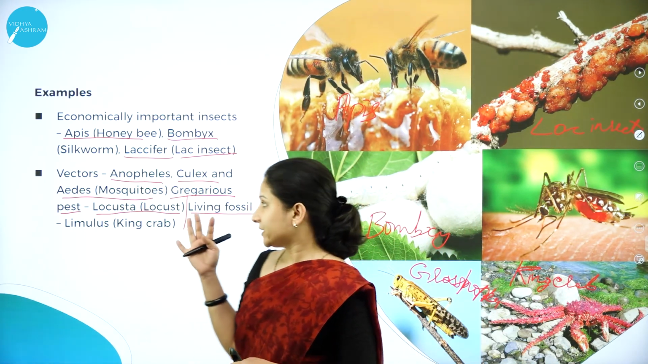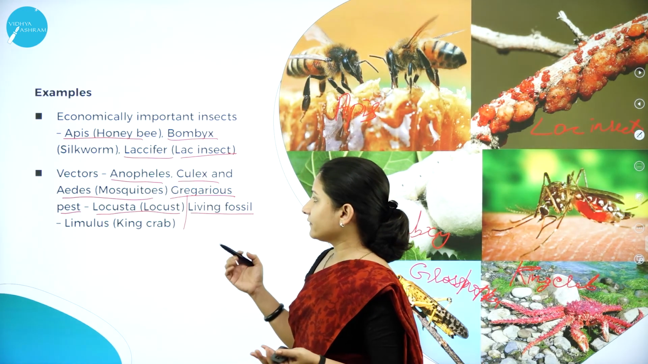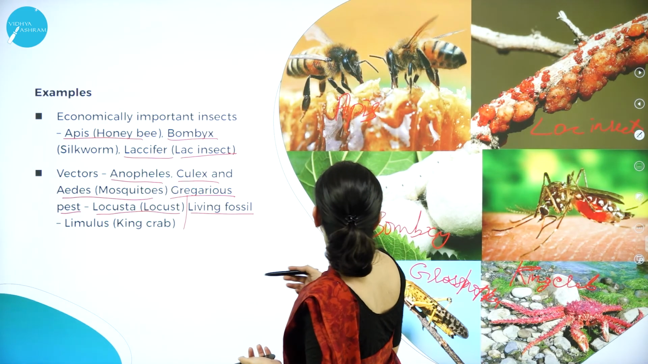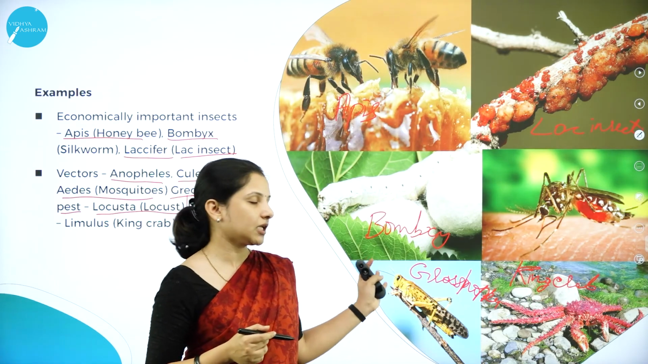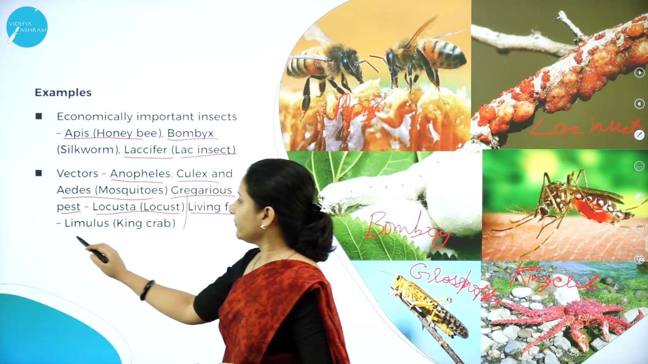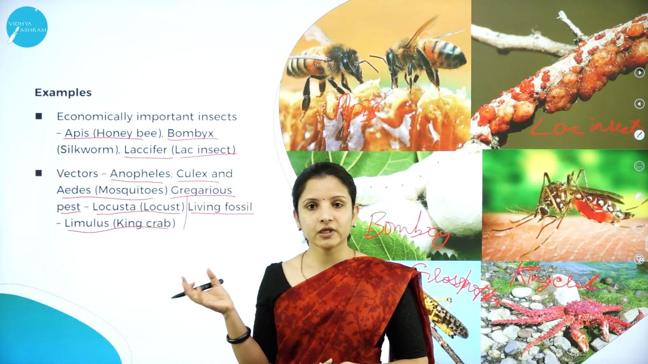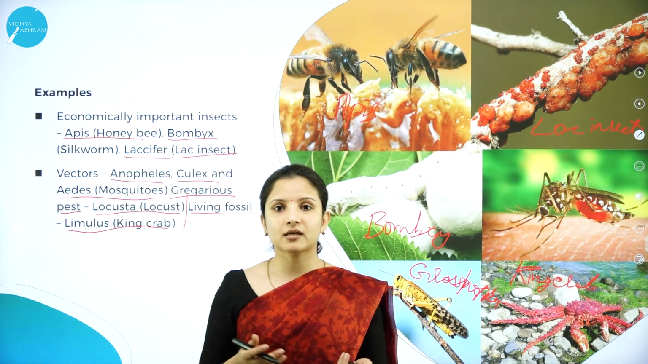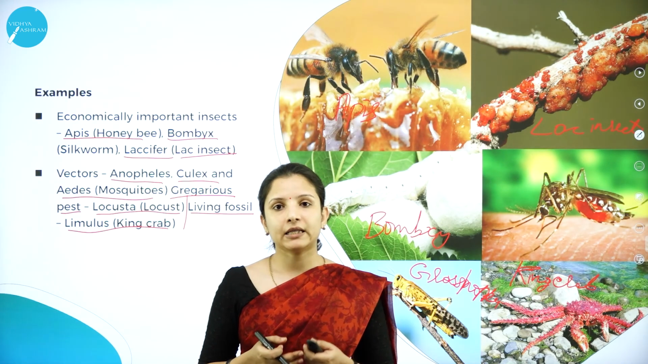So the best examples are honeybee, silkworm, lac insect. Then we have the mosquitoes such as the Anopheles, the Culex and the Aedes mosquito. Then we have Locusta or the locust, which is something like a grasshopper. Then also we have the living fossil, that is Limulus, which is also called the king crab. These are few of the examples, but the insect kingdom is very vast, and insects form the largest phylum in the kingdom Animalia.